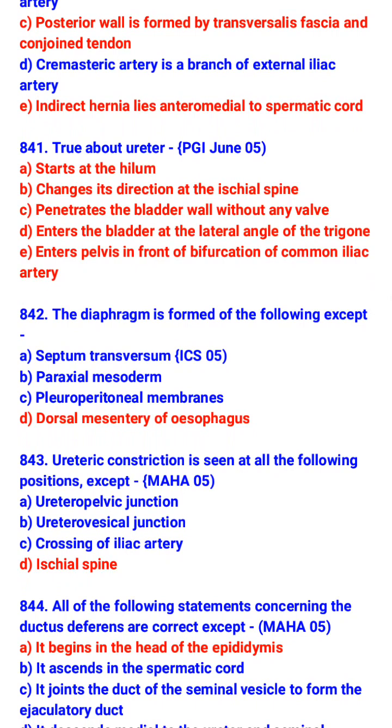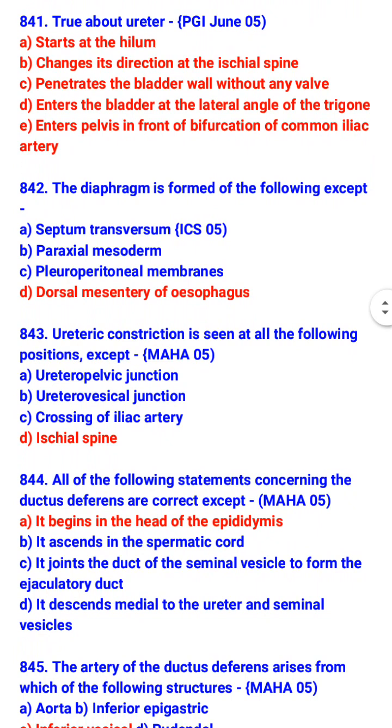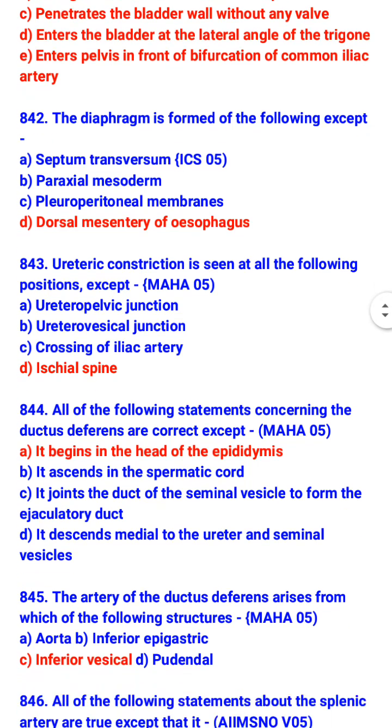So diaphragm is formed of septum transversum, paraxial mesoderm and pleuroperitoneal membrane. Ureteric constriction is seen at all the following positions except ischial spine. So ureteric constriction is seen at uretropelvic junction, uretrovesical junction and crossing of iliac artery.